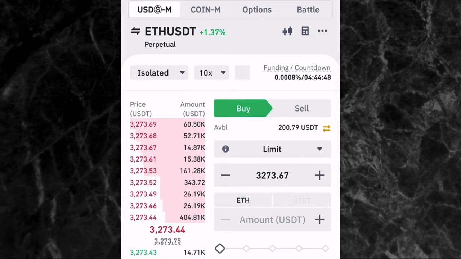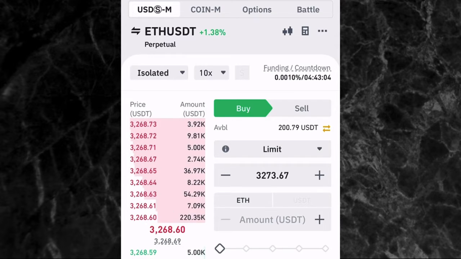But for Coin-M, you're actually using a cryptocurrency to trade. So you can use BTC, BNB, ETH, or any other cryptocurrency to trade. So that's all the difference between the two. They are both futures trading. For this video, I'm going to be using the USDS-M futures, which means you are using your USDT to trade.